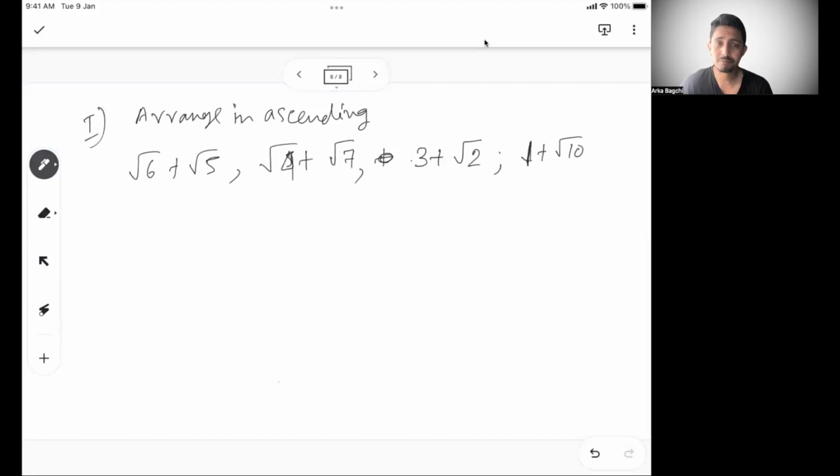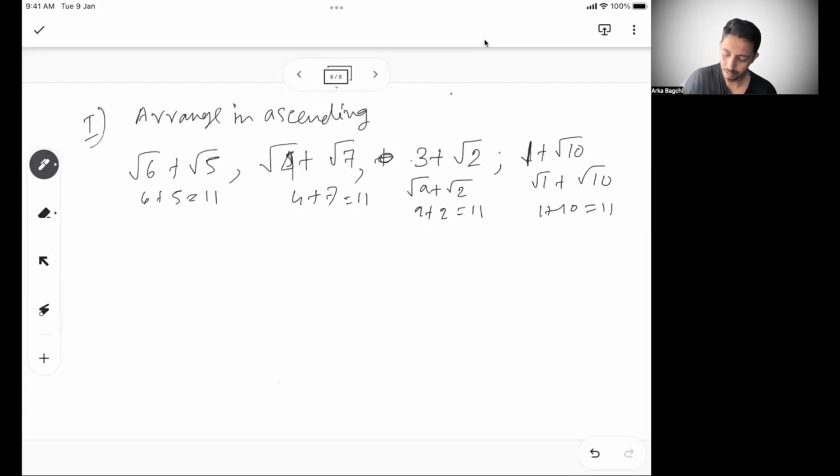When I say sum, just take the raw number. In the first case, the sum is 6 plus 5, which is 11. In the next case, the sum is 4 plus 7, which is 11. In this case, you may see 3 and 2, but if I write it under a root, it is root 9 plus root 2, where the sum is 9 plus 2, 11. And here also, 1 is the same as root 1, so 1 plus 10 is 11. So the sums are equal. This is a condition where the comparison will happen. If the sums are equal, how to do the comparison?